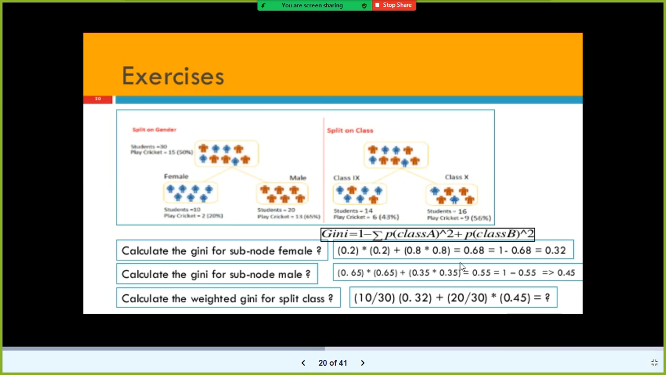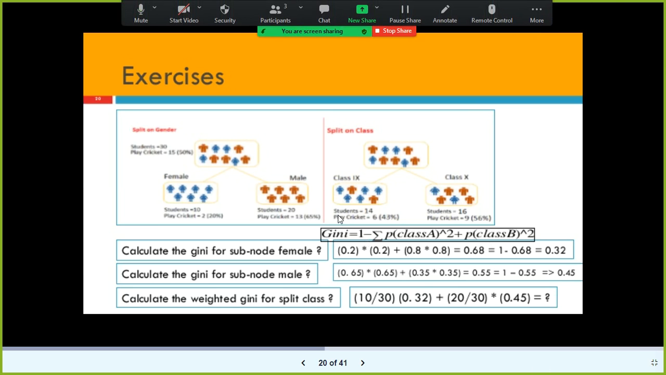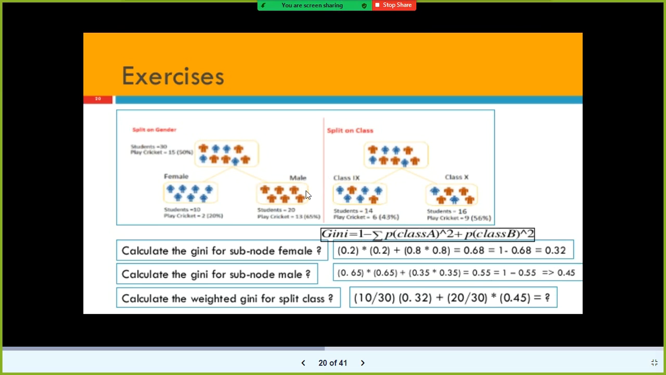So when you plug in the values, since we are squaring as per the formula, 0.2 into 0.2 plus the remaining girls, those who do not play, 0.8 into 0.8. So if you do this, you get 0.68, and finally you need to subtract this value from 1, you will get 0.32. And similarly, when you look at male, you get 0.45.